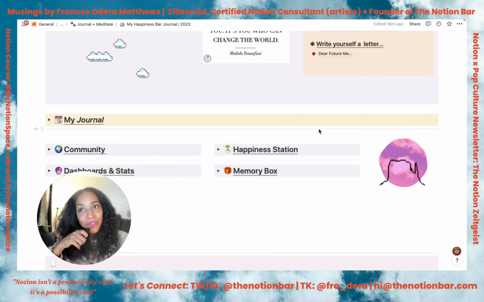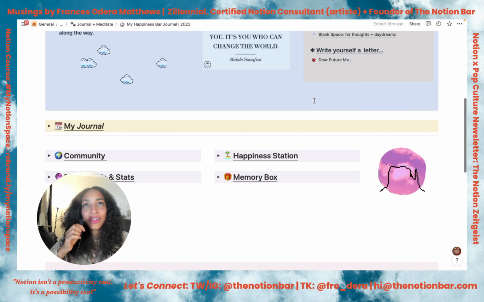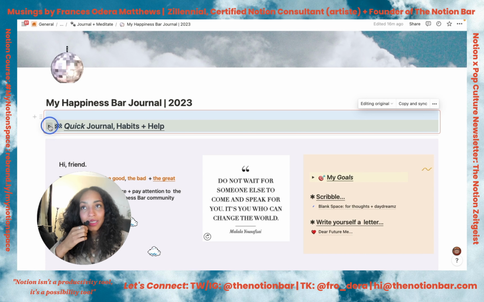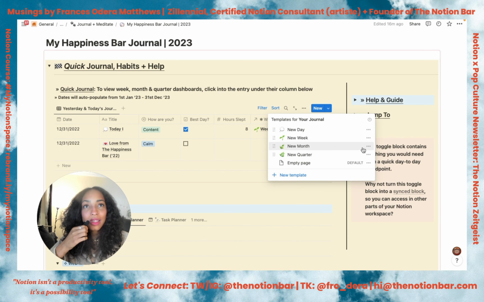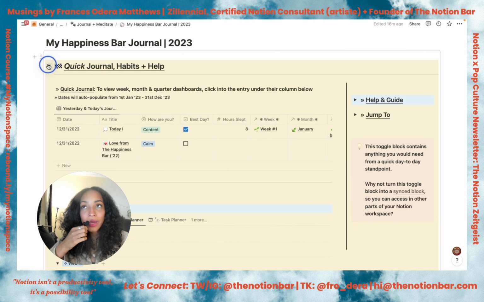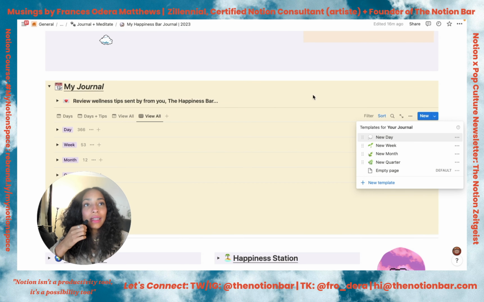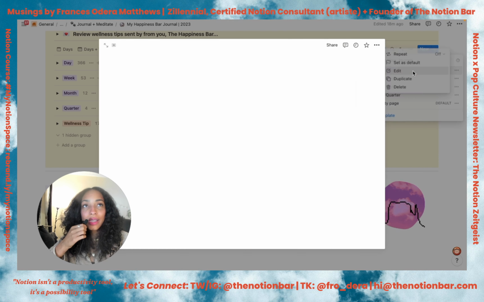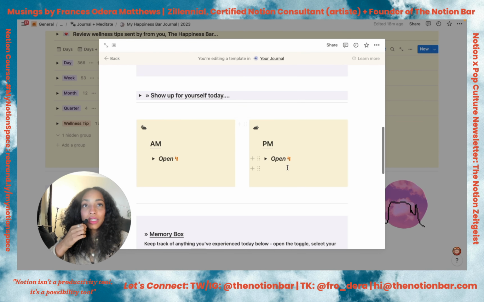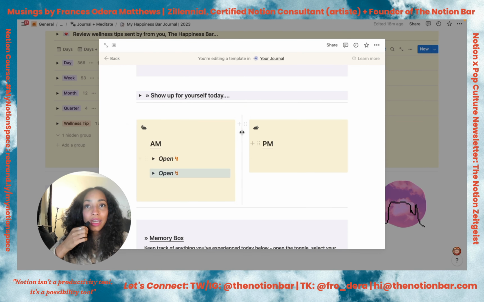Okay, so now that we've had a bit of a tour, how do you customize the thing, right? First, I'm going to chat to you about how you would customize your journal templates. You can customize them from either this journal menu or this journal menu. Basically, all you do is you go in here, edit. I really am more of just a morning person, so I'm just going to move everything into one, like so.